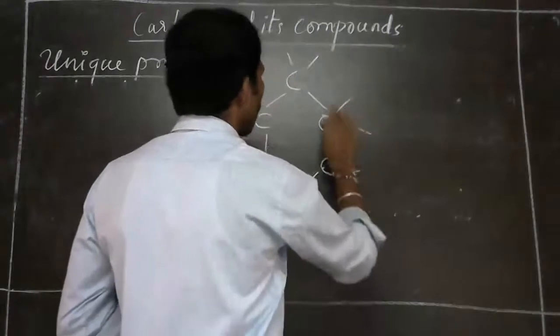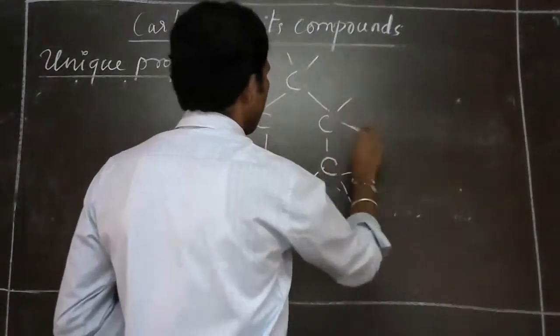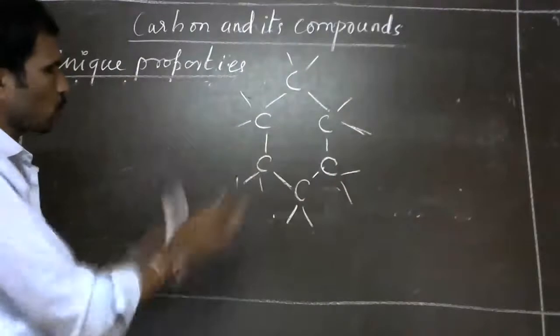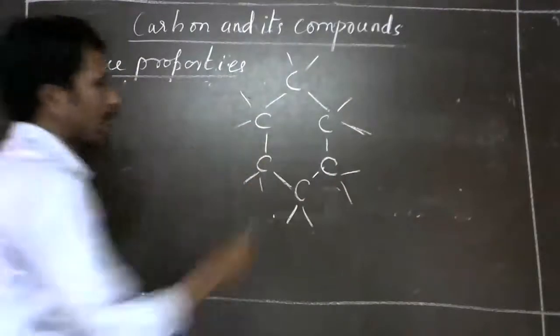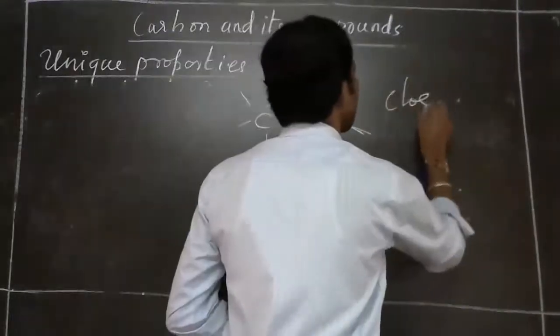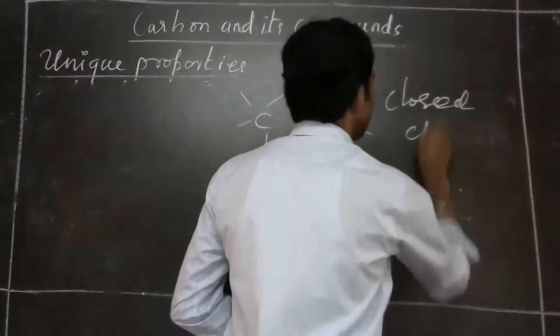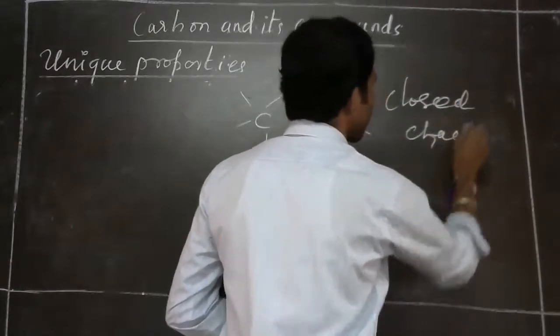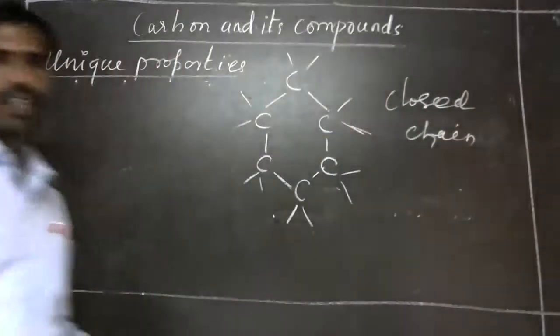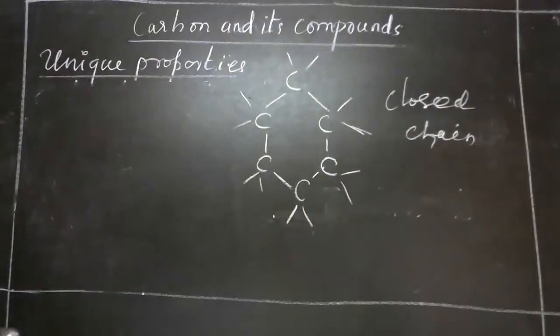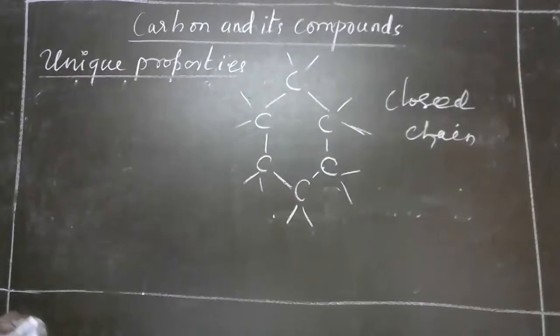The chain is closed over here, a carbon chain which is closed. So it is a closed chain hydrocarbon. Like this, we have three types of catenation. This is about catenation.